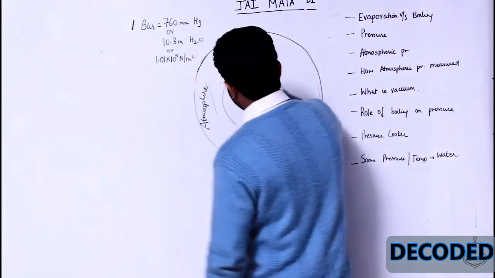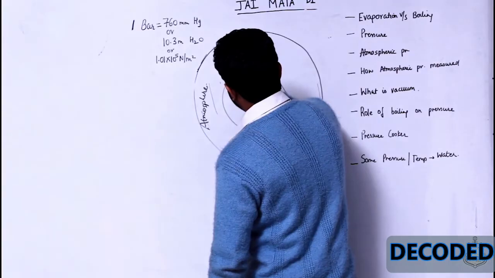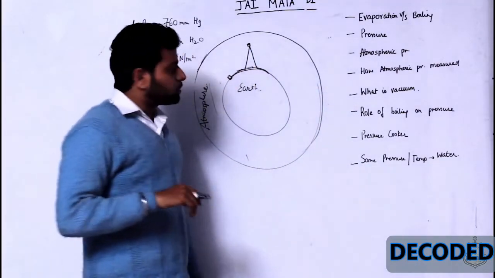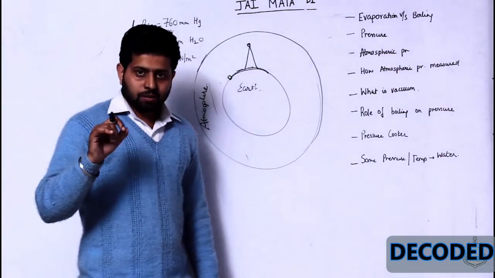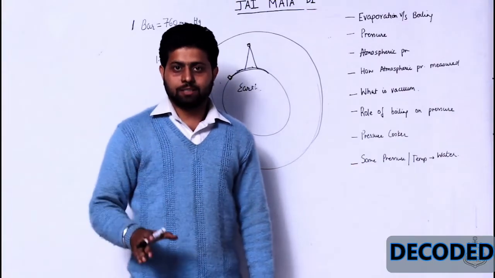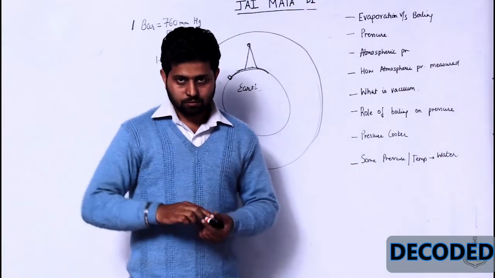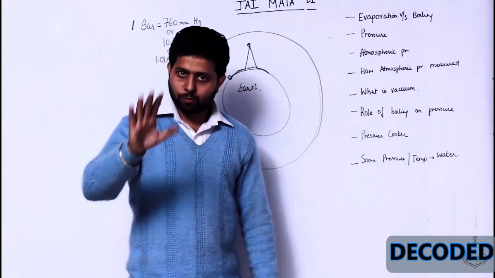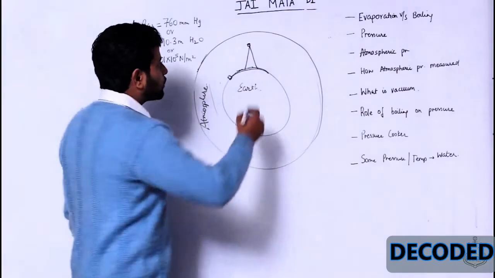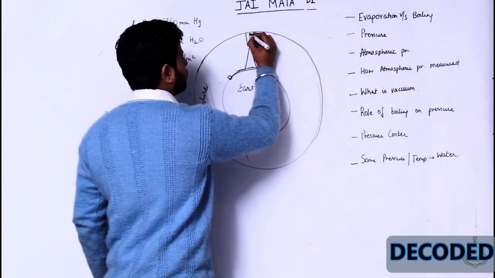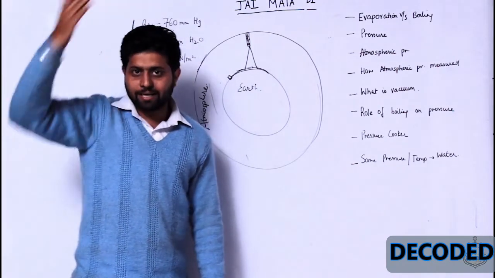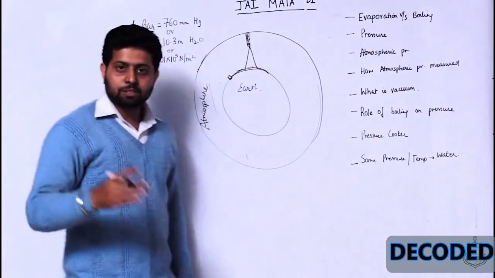A day before, Praneeth Mehta was over here. Now I want to know one thing from you guys. When he goes on Mount Everest, will the atmospheric pressure increase or decrease? 1, 2, 3, stop. I hope you got the answer. Guys, the atmospheric pressure will decrease because now only this much layer of air of the atmosphere is acting on his head, on my head, right? So the atmospheric pressure decreases.